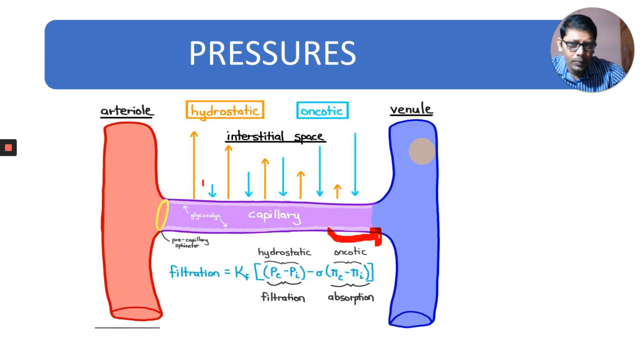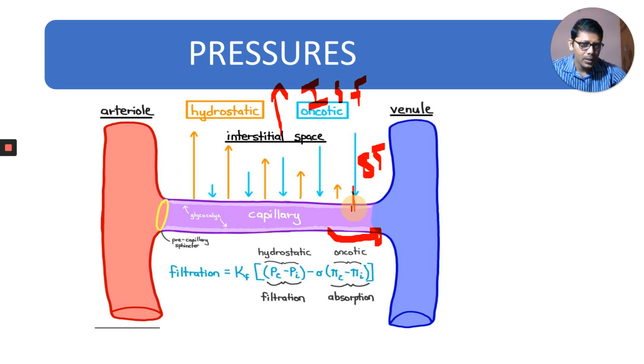Okay, here filtration is taking place into the interstitial space, and here what is formed? Interstitial fluid, or extracellular fluid. Of this fluid, only 85% is coming back inside. What about the remaining 15%?